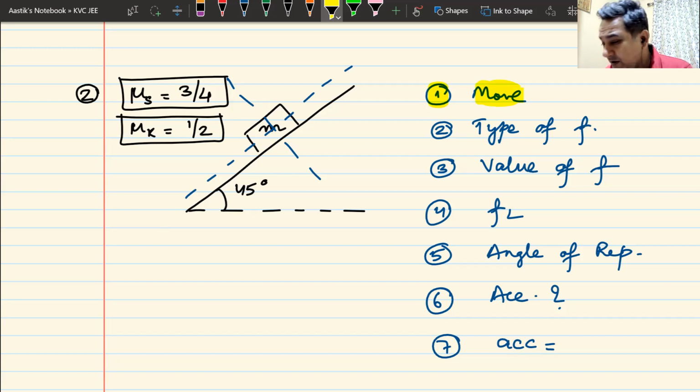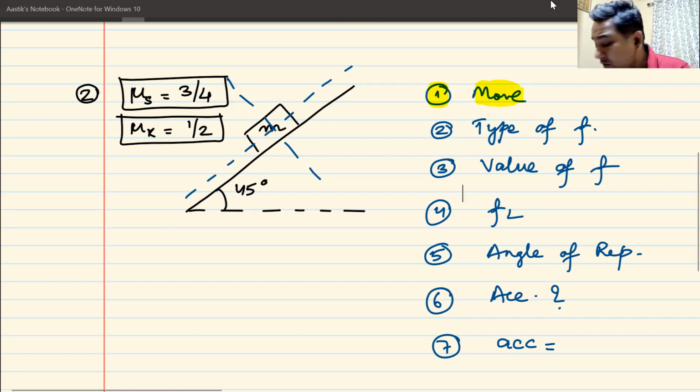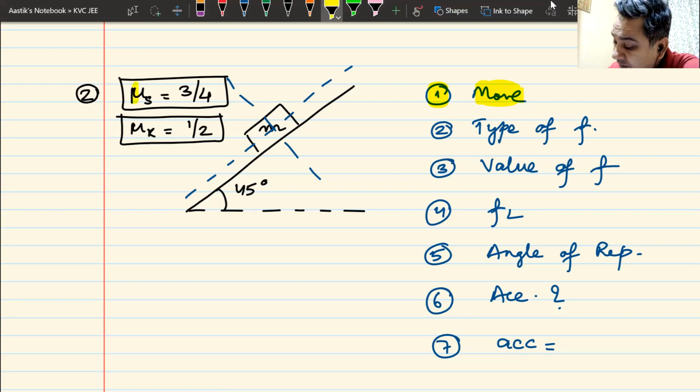Now remember, we are not playing Kaun Banega Crorepati that we guess. If there is a yes, we have to know why it is a yes. If it is a no, you should know why it is a no. Now why it is a yes or why it is a no. Look at the value of mu s over here. Mu s is 3 by 4. Now you have to find out whether